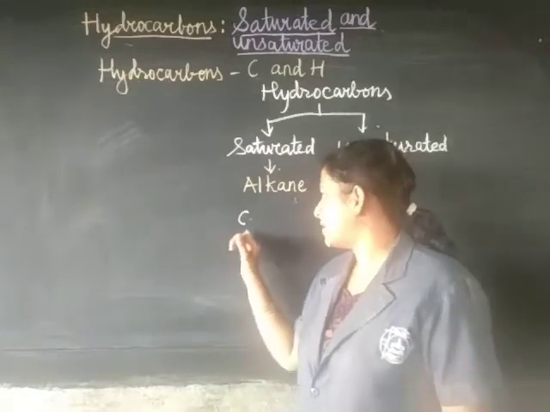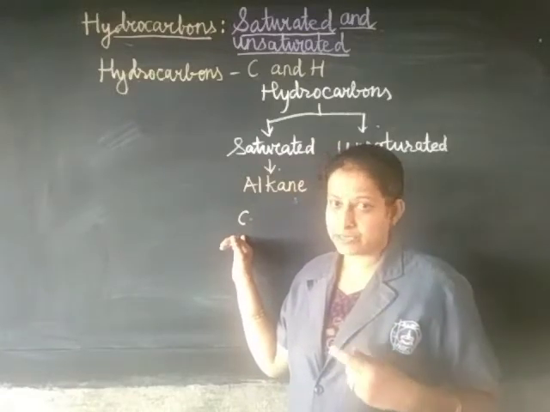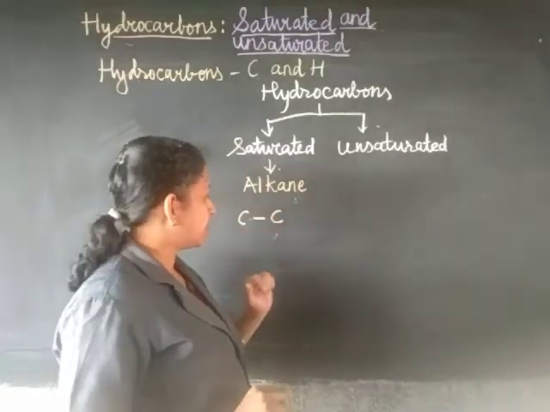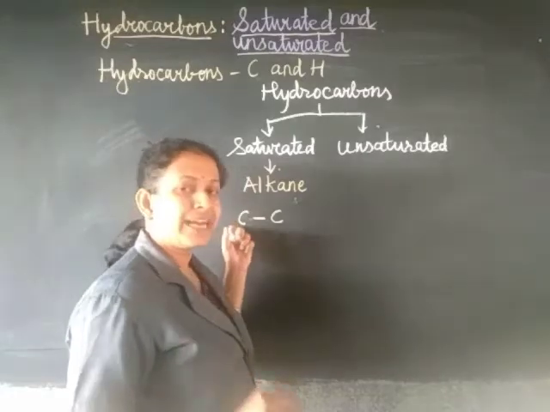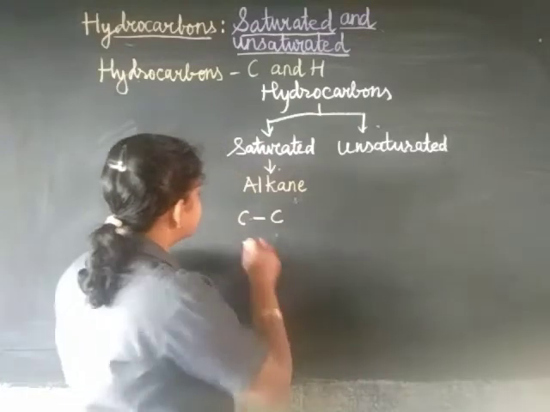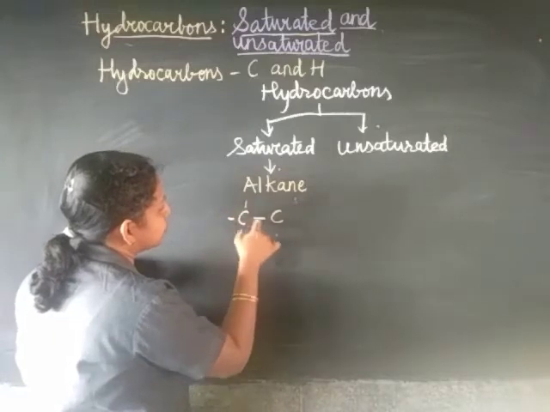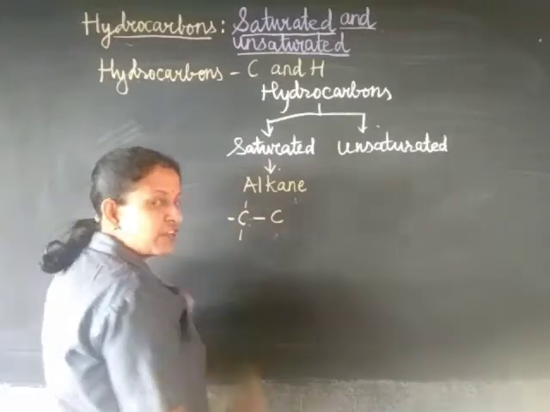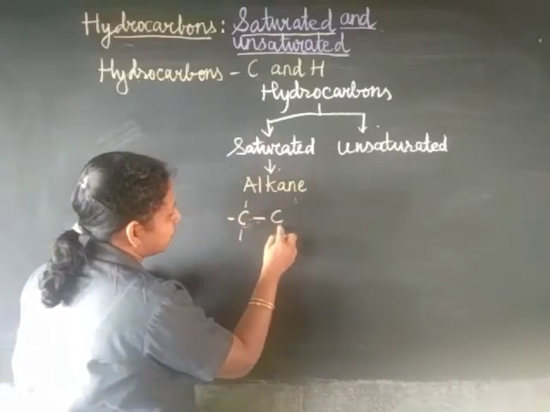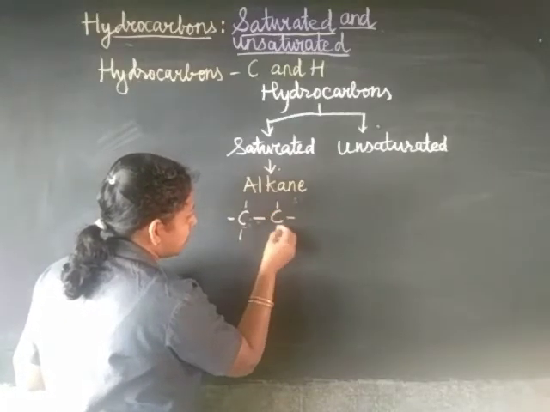Now let me take an example of a compound having 2 carbon atoms. Suppose this is your carbon-carbon single bond. You have learned that carbon has tetravalency. That means it has to complete its valency by drawing 4 bonds. So for each carbon there will be 4 bonds, which indicates that it is tetravalent. Here I have drawn 4 bonds for this carbon. For this carbon also we need to draw 4 bonds.